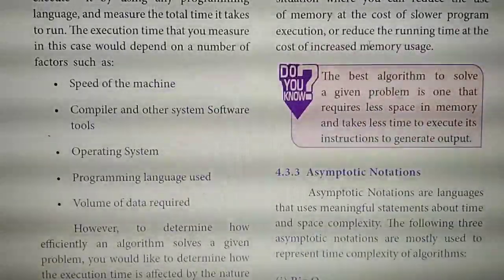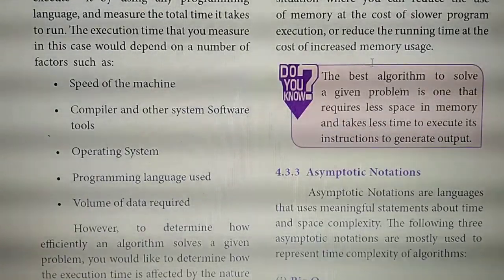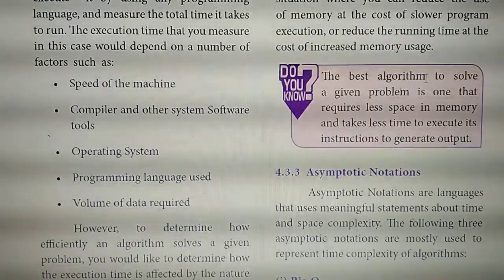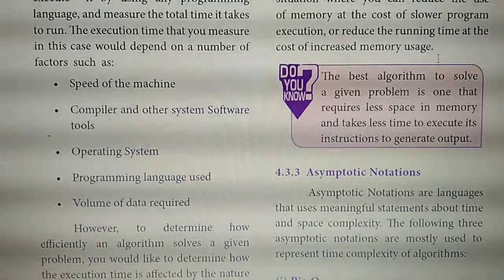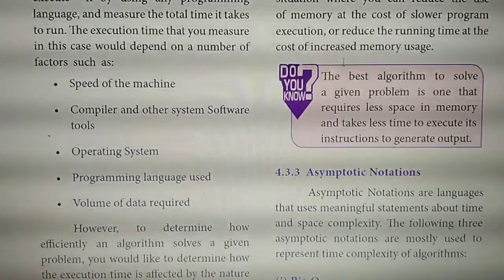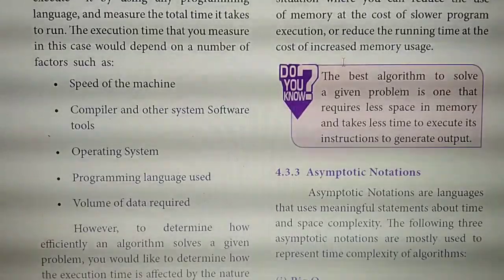Then on the same page, this side, write: what do you mean by best algorithm, or what is the use of best algorithm?